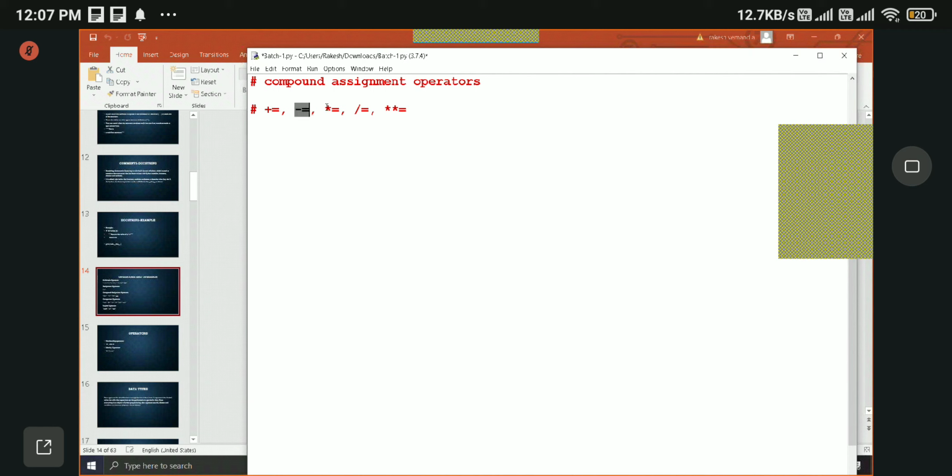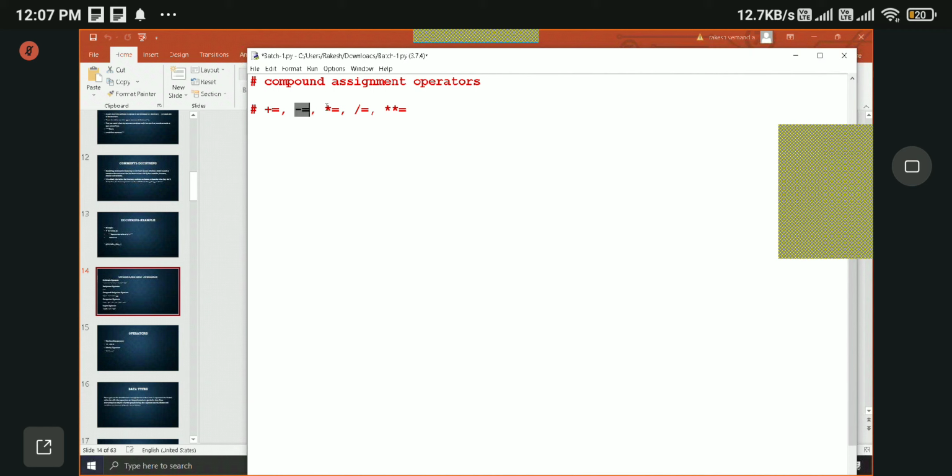So let me show you an example. I will just grab these values again, x. Let us just use x only. Say x equal to 10. Here I want to increase the value of x by 1.